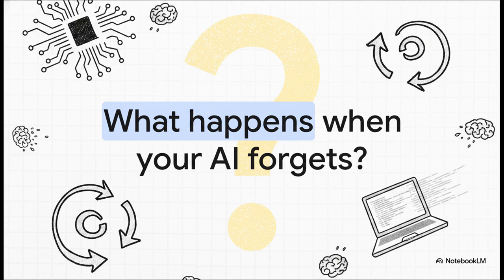Okay, let's kick things off with a pretty provocative question. What happens when your AI just forgets? We're plunging right into the fatal flaw of standard AI coding workflows here. Because when we use AI ad hoc, without any kind of standardized framework, we're basically relying on a system that constantly overwrites its own memory. Let's look at exactly why that happens.